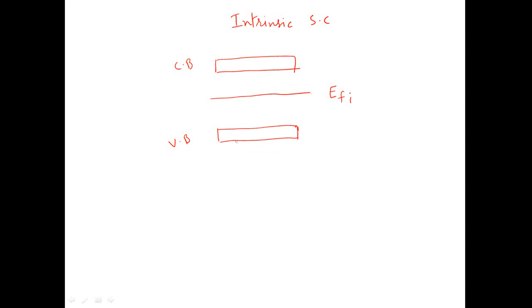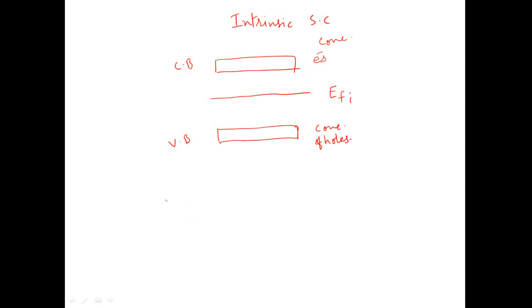For a semiconductor there are two types of charge carriers, holes and electrons, and holes are present in the valence band while electrons are present in the conduction band. So the concentration of charge carriers means the concentration of electrons in the conduction band and the concentration of holes in the valence band.